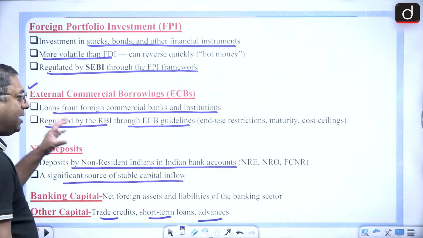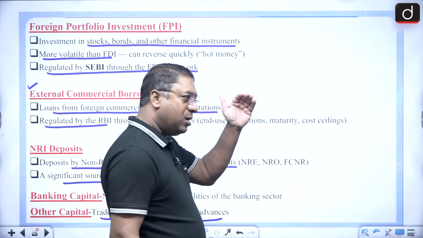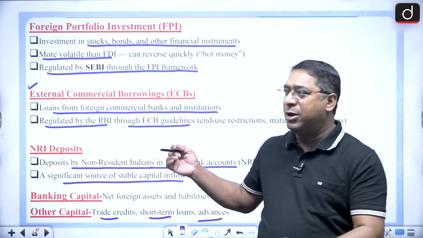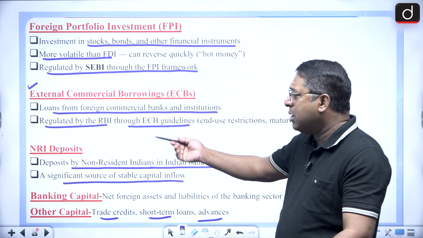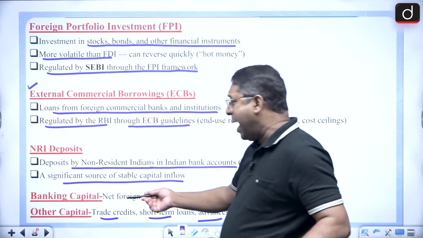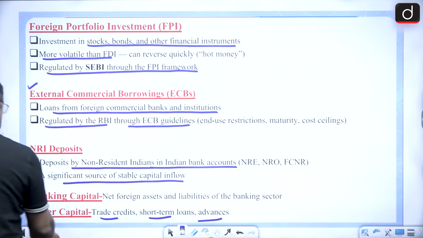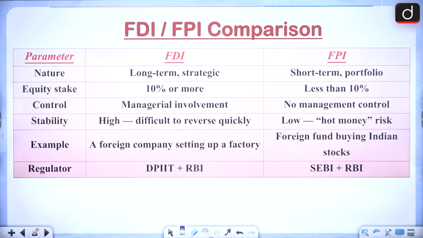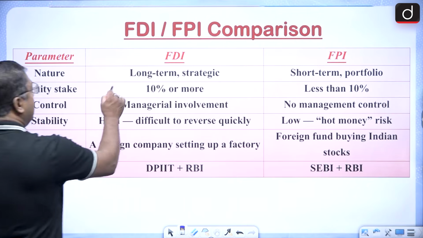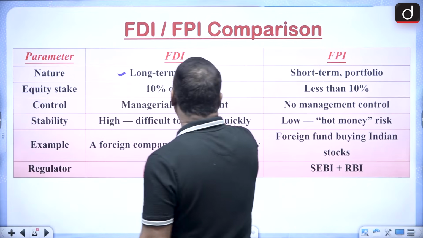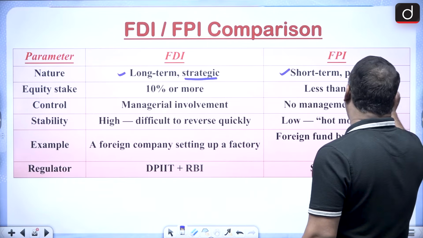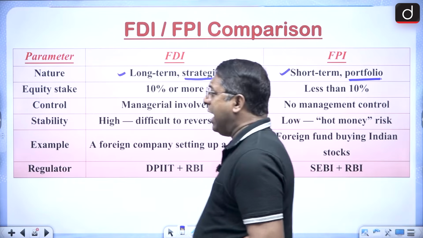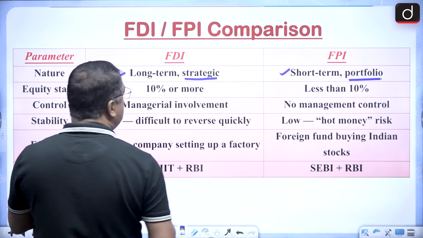Okay, so the capital account has the components: FDI, FPI, external borrowings, NRI deposits, banking capital and other capital. As I said, FDI is long term and it is strategic.